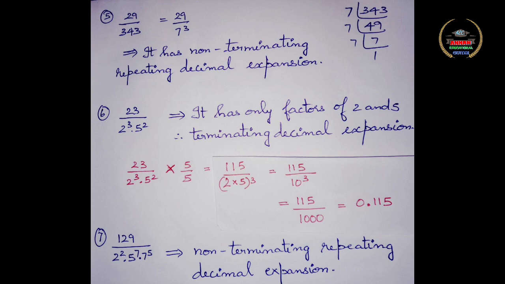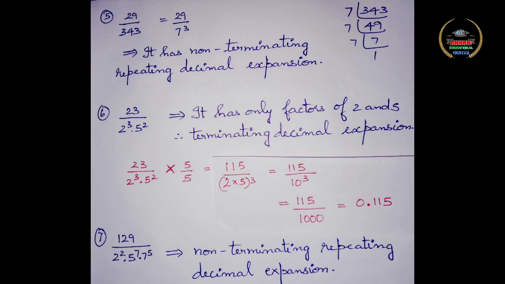Now we have to find what that decimal expansion is. You can see the power of 2 is 3 and the power of 5 is 2. So to make the powers equal, you are going to multiply and divide by 5. When you multiply 23 by 5, you will get 115. 2 cube into 5 cube will be 10 cube. So finally 115 divided by 1000 will be 0.115.